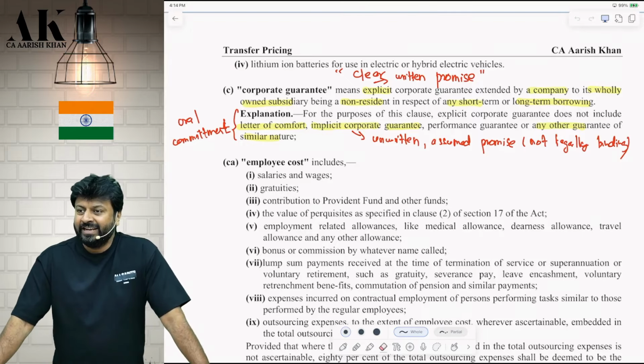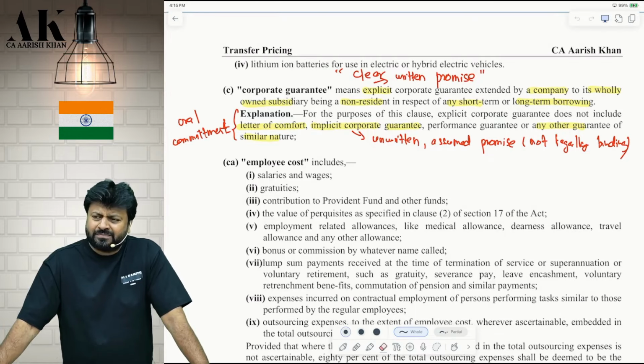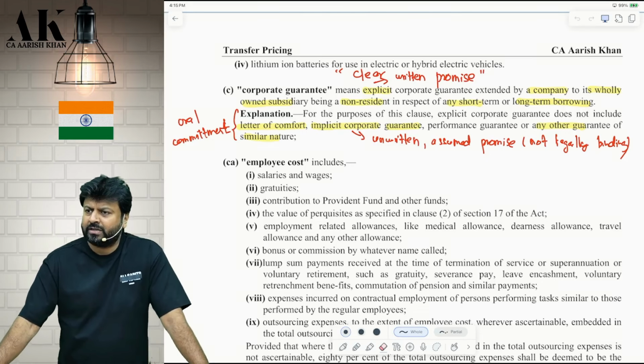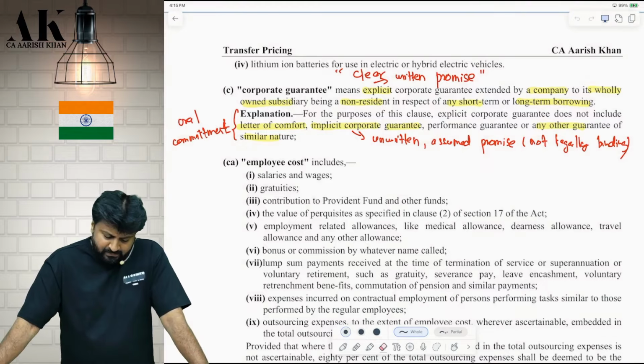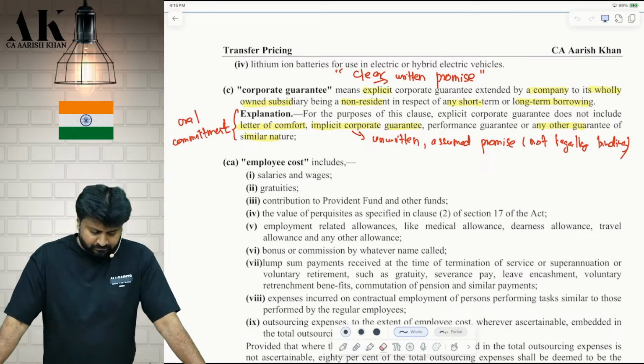Are you clear? Intra-group loan was to whom? A non-resident associated enterprise. It was not only a wholly owned subsidiary, correct? Here it has to be a wholly owned subsidiary only. Again, the other person, the borrower, has to be what? Non-resident. Circle, the borrowing can be short-term or long-term. I can give a guarantee for long-term borrowing also, short-term borrowing also, but it has to be an explicit guarantee.